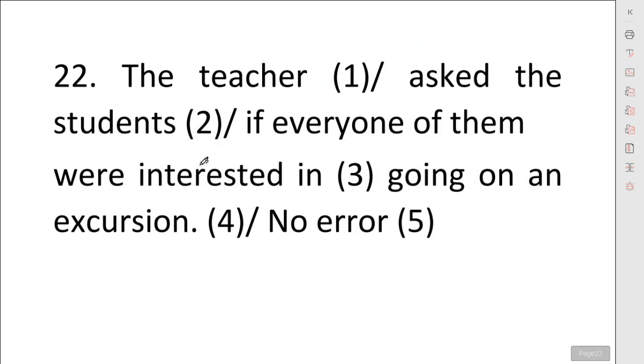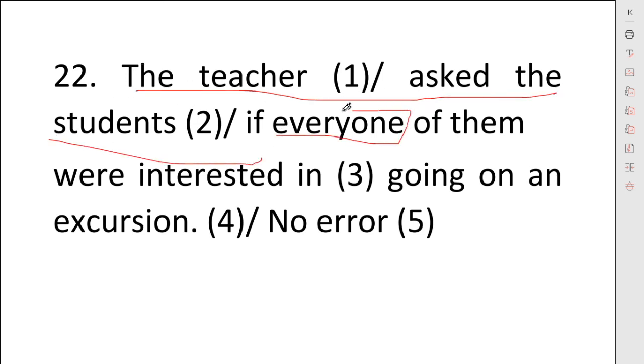Next we have, the teacher asked the students if every one of them were interested in going on an excursion. Here we have used the teacher asked the students if everyone. In this word we generally get confused. I have already told you that this every is used for this word one. And of is a preposition here, we will delete this till we get the verb. Every is used for one and one will change this verb.